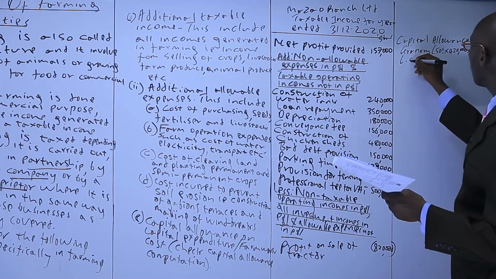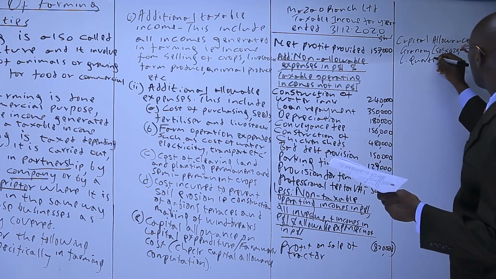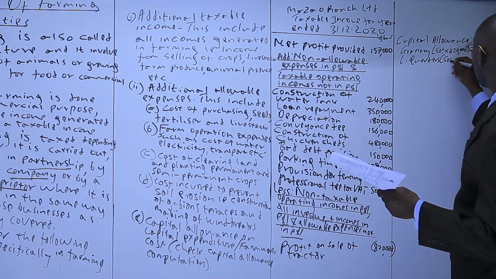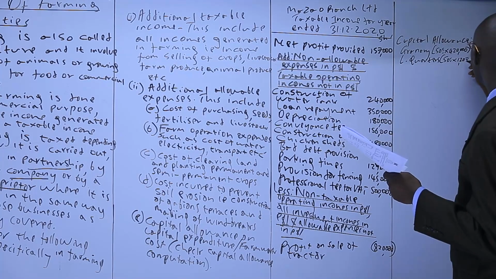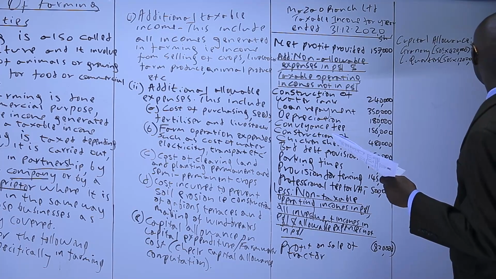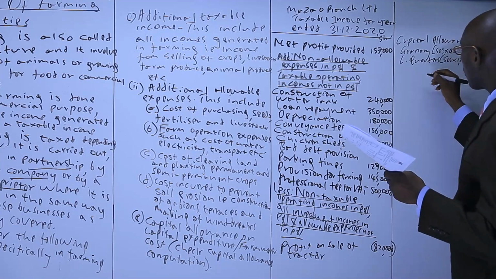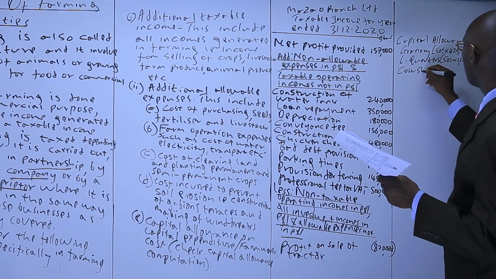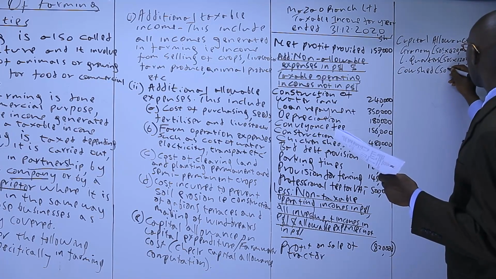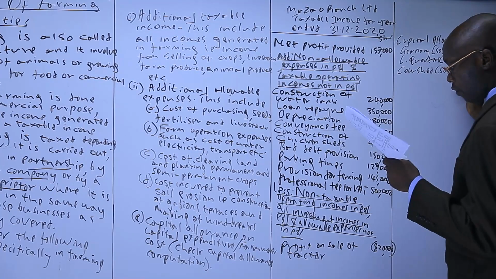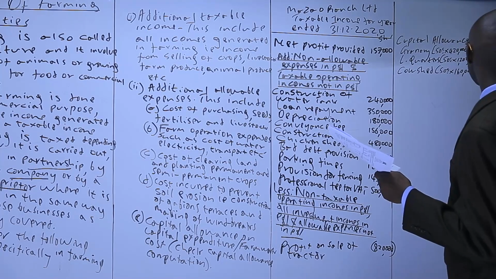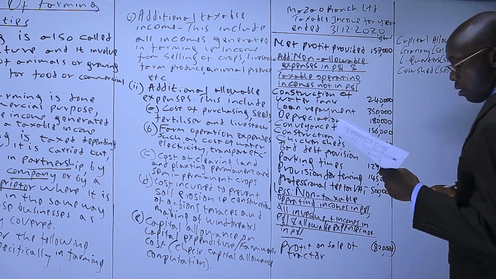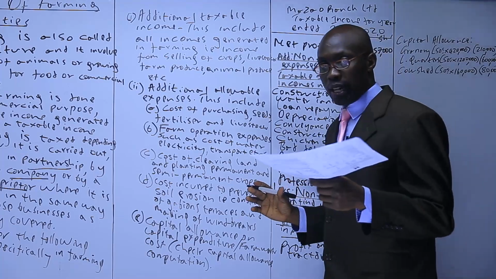Labor quotas, 50% of 1,200. That will be 600,000. Then cow shed, 50% of 160. That will be 80,000. So we are done with number one.